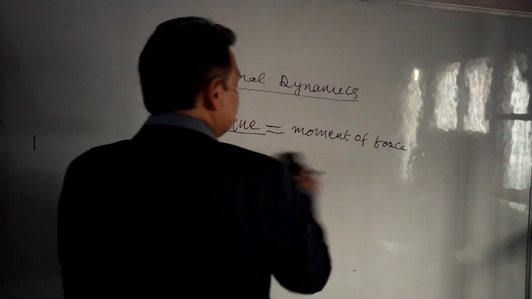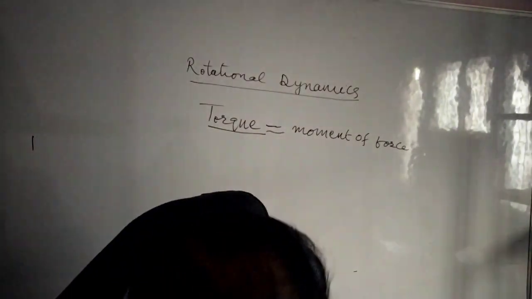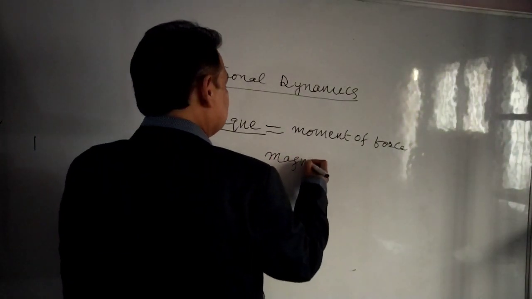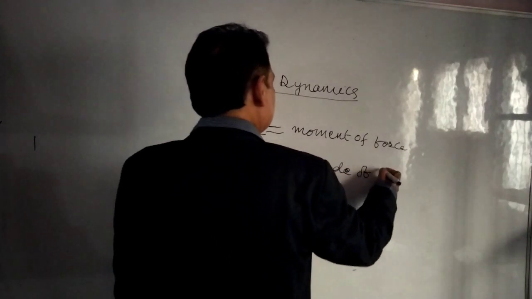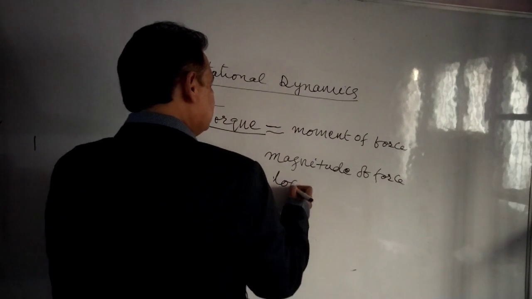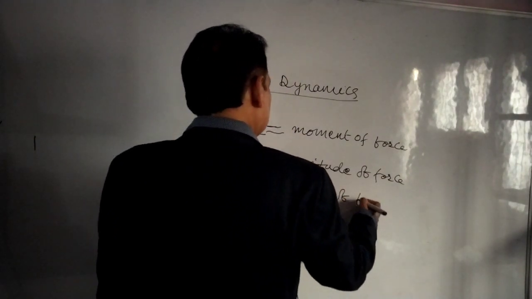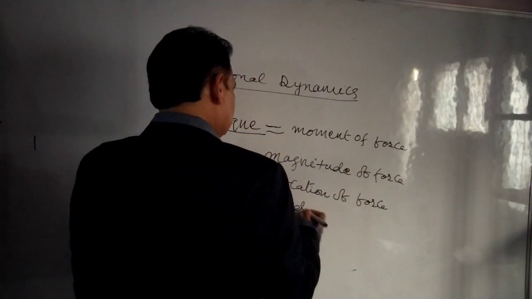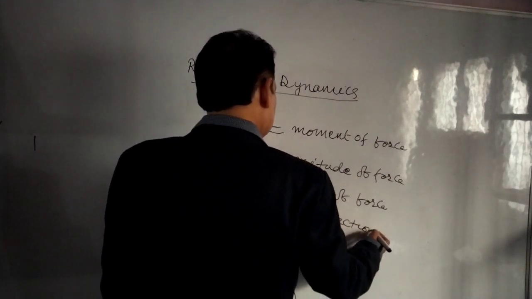We have studied that force alone is not responsible for torque, but the magnitude of force, location of force, and direction of force.